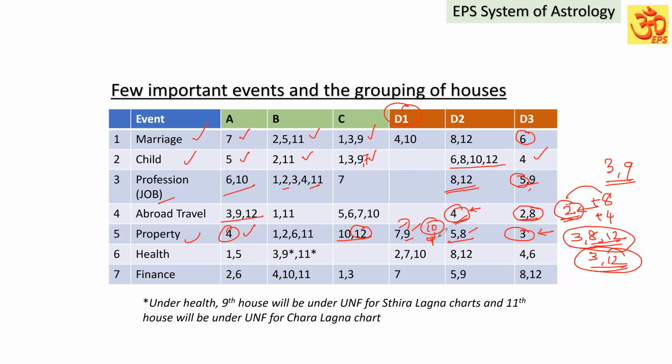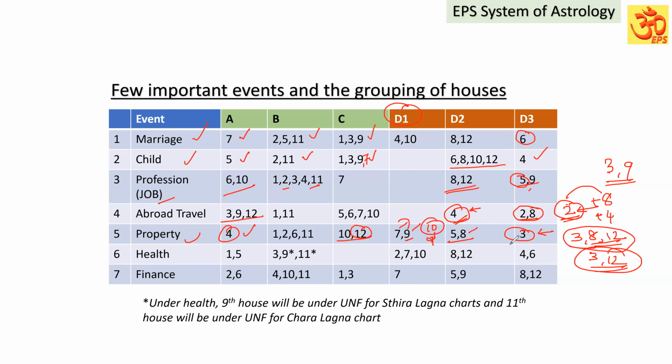So why have we given these houses D1, why D2? There can be some confusion, some contradictory things going on, depending on the event and depending on the planet. Because when the planets have such a grouping of houses, the color of the planets, what the planet has for the particular event, will vary.